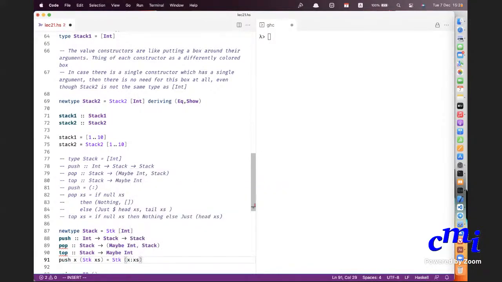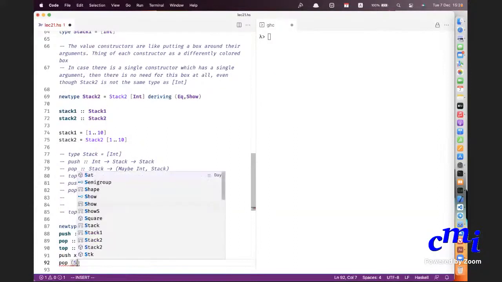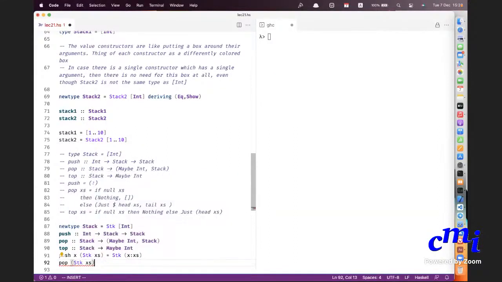Remember, to produce a stack value, you have to use the STK constructor. That is the one that produces stack values. Its input is a list of integers, its output is a value of type stack. So you should apply the constructor. Okay, pop of stack access is the same as earlier.